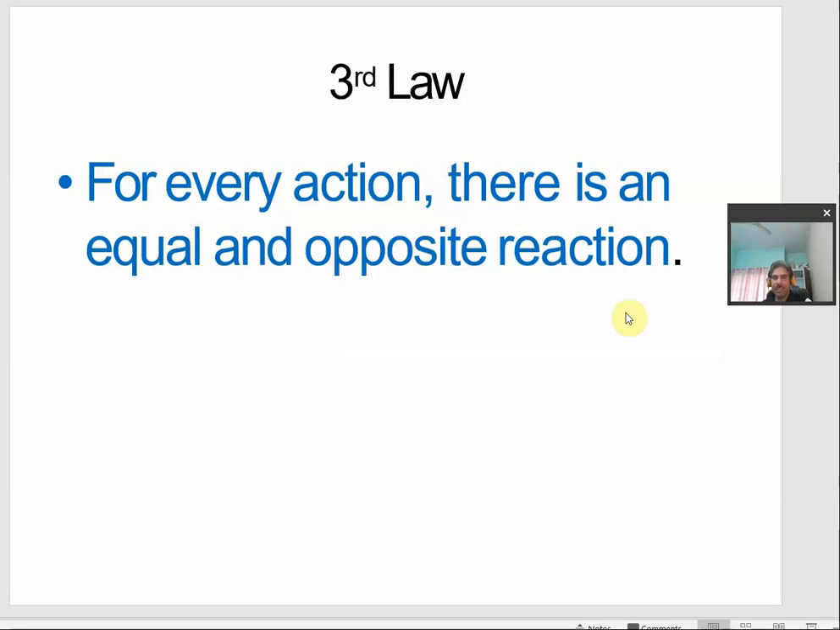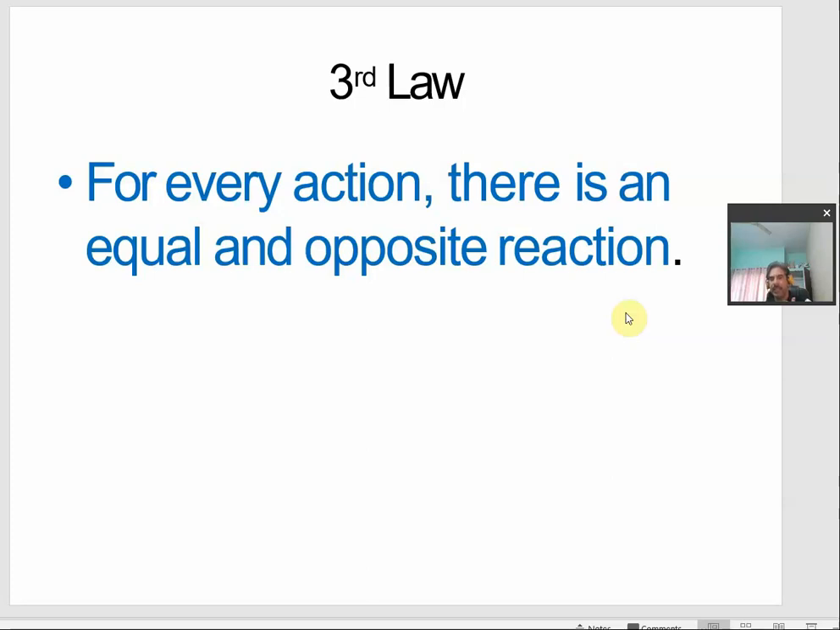If a person is sitting on the chair, it means the person is applying a force on the chair equal to his or her weight. So, this is the force applied by the person on the chair. This force is called the action force.